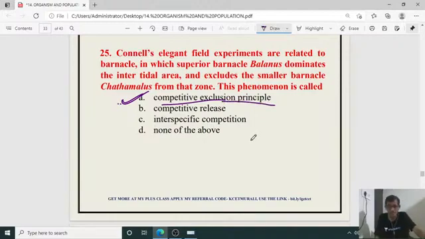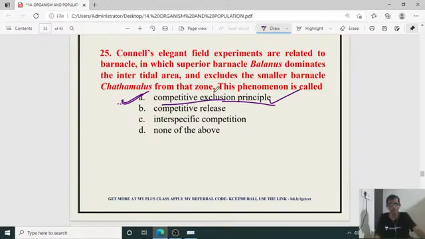This principle says that if closely related species are in the same habitat and fighting for the same resource, one will eventually be eliminated, and exclusion will occur because of the competition between closely related species. That is Connell's field experiment, which gave the competitive exclusion principle. So the right answer is A.